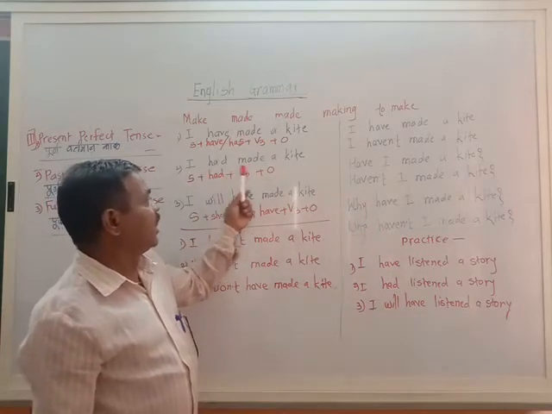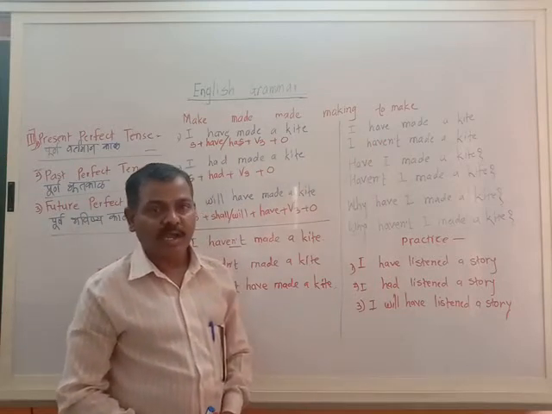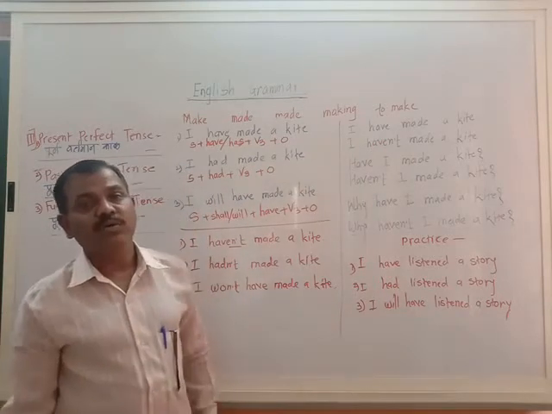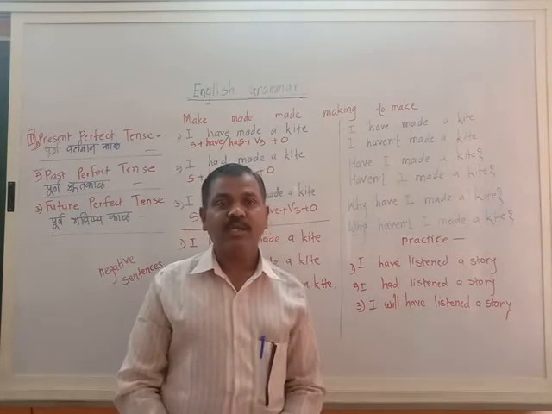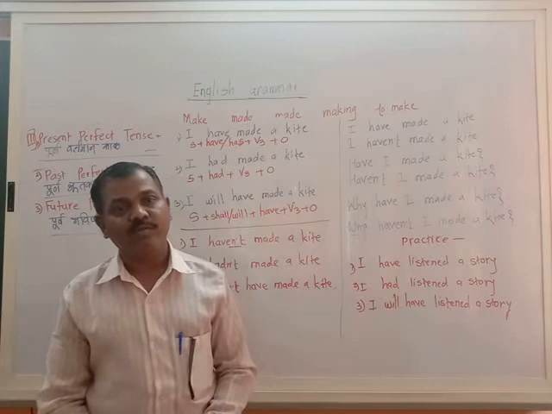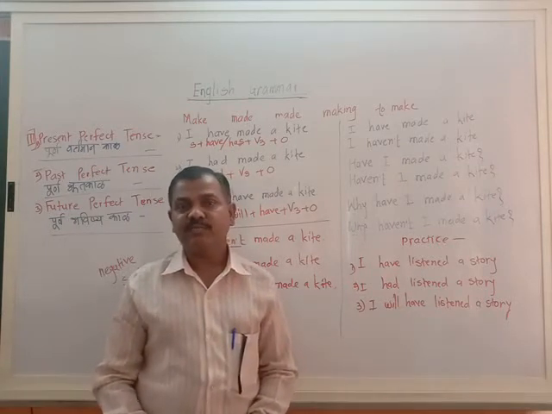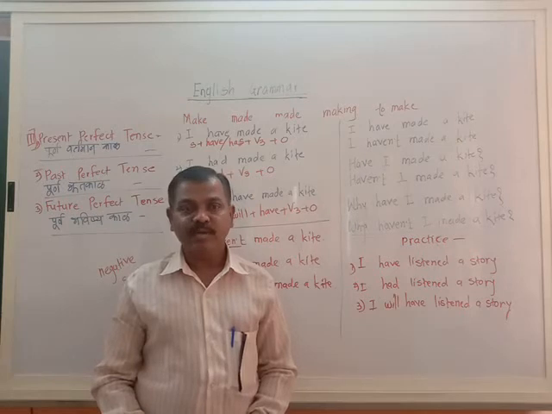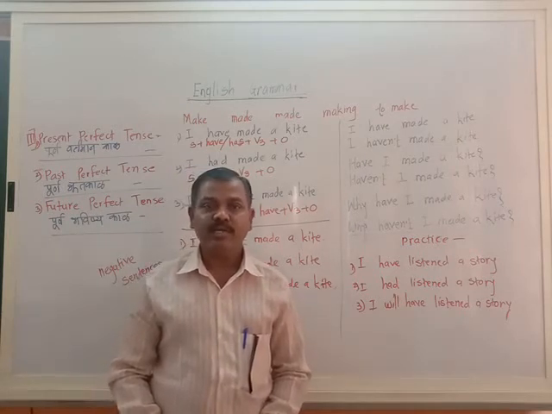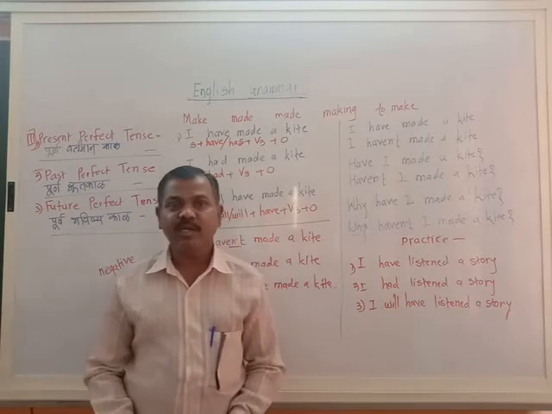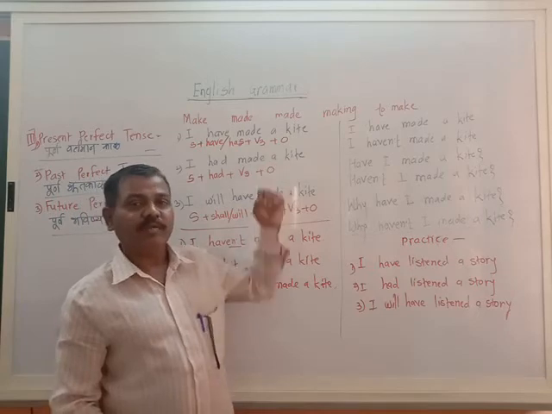Remaining sentence, I had made a kite, you have to write once again this way. Listen, I shall tell you and remember them very well. Revise the video and you can understand very well. I had made a kite. I hadn't made a kite. Had I made a kite? Hadn't I made a kite? Why had I made a kite? Why hadn't I made a kite? These are the six sentences of I had made a kite.